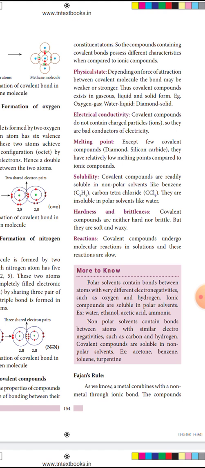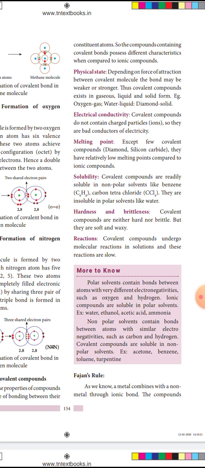But covalent compounds are readily soluble in non-polar solvents and insoluble in polar solvents. An example of a polar solvent is water.